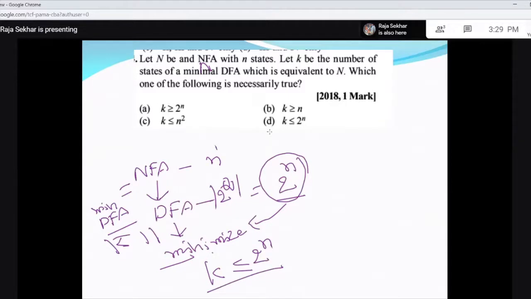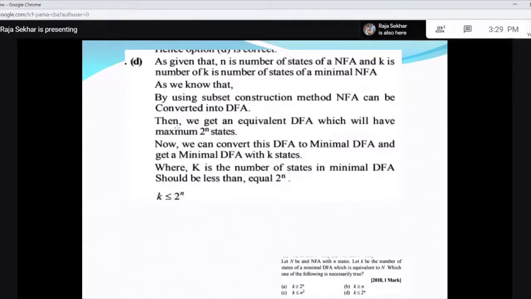So this is your answer. K greater than or equal to n may be true, but it is not necessarily true, because it could be anything, even greater than 2 power n, but that is not given. So the other options are not possible. It may not be true always. The relation is K less than or equal to 2 power n.